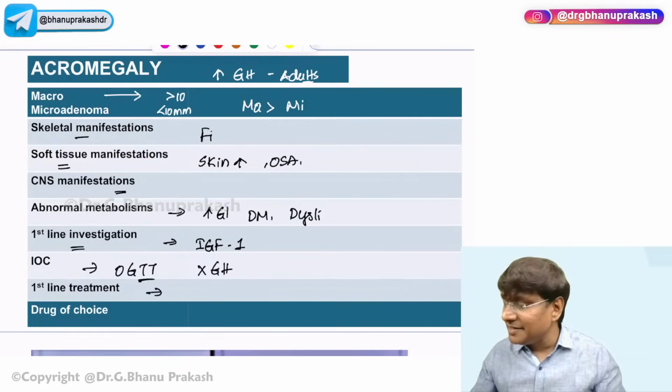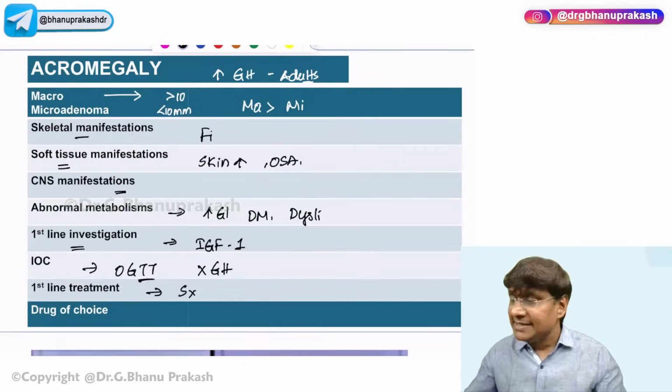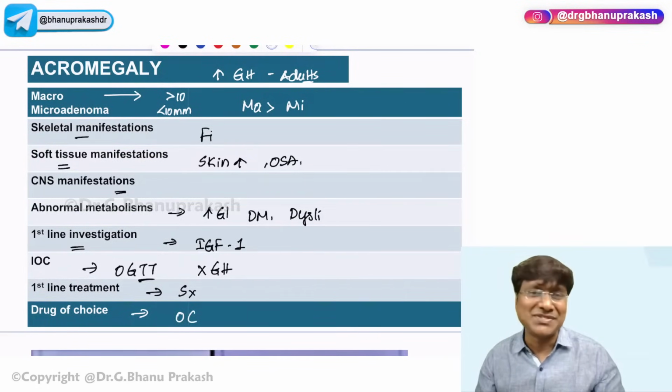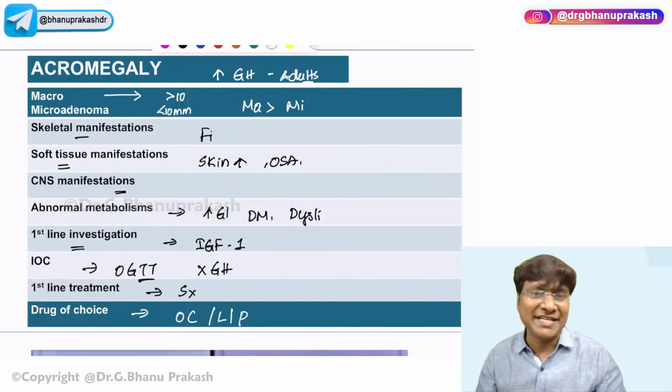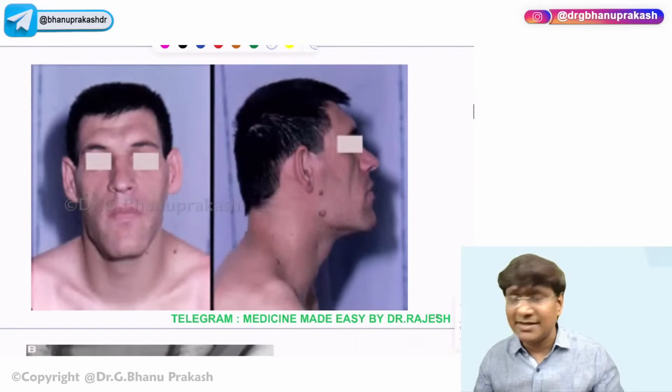Then the first line treatment in patients with acromegaly is surgical resection. Then what exactly is the drug of choice? The drug of choice in acromegaly is somatostatin analogs, that is octreotide should be given. Or we have lanreotide or pasireotide. That will be the drug of choice in patients with acromegaly.